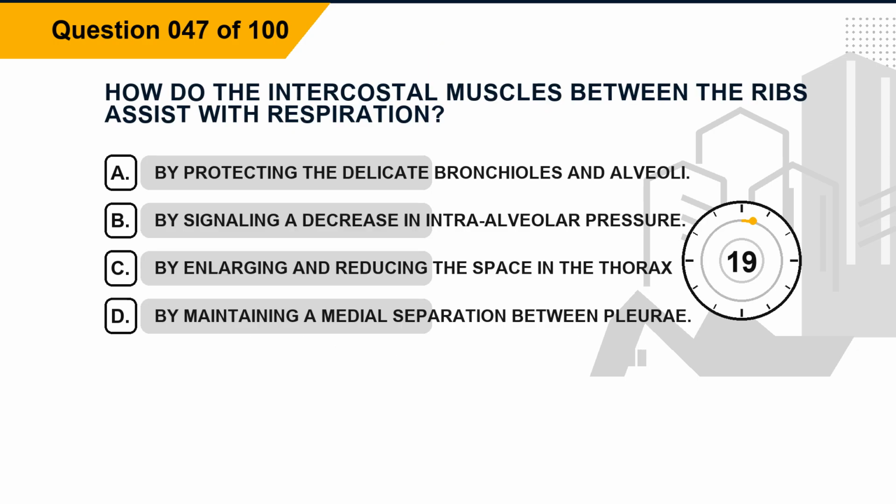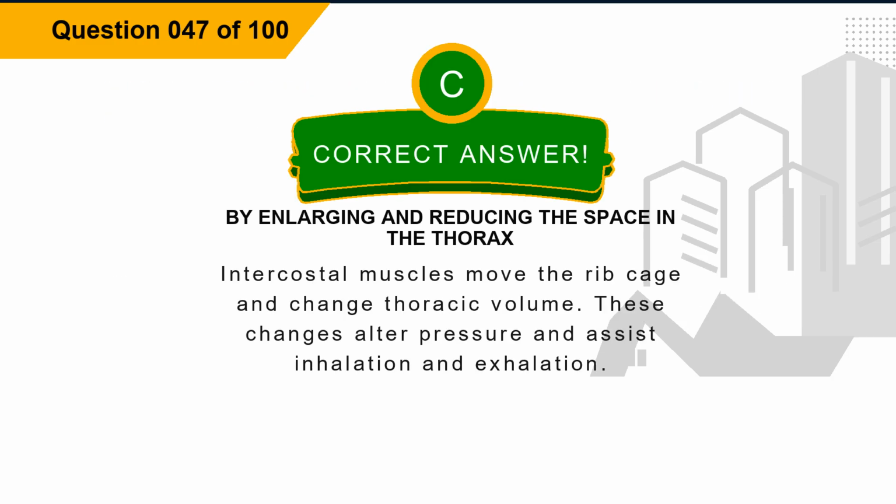Question 47. How do the intercostal muscles between the ribs assist with respiration? Option A, by protecting the delicate bronchioles and alveoli. Option B, by signaling a decrease in intraalveolar pressure. Option C, by enlarging and reducing the space in the thorax. Option D, by maintaining a medial separation between pleurae. The correct answer is option C, by enlarging and reducing the space in the thorax. Explanation. Intercostal muscles move the rib cage and change thoracic volume. These changes alter pressure and assist inhalation and exhalation.